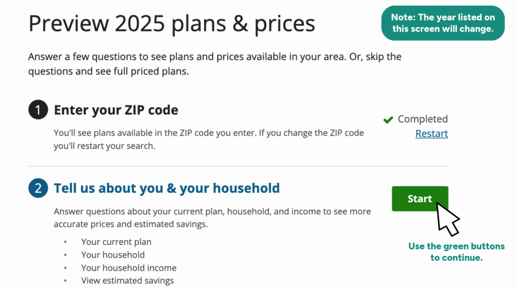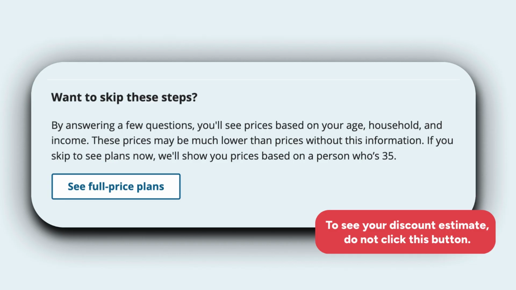You have already entered your zip code, so we are now on step 2 in the process. Click the green Start button to continue. You will continue to click green buttons as you navigate through the website. At the bottom of the screen, you will see a blue box that gives the option to not answer questions. Clicking the button in this blue box means you will only see full price plans.